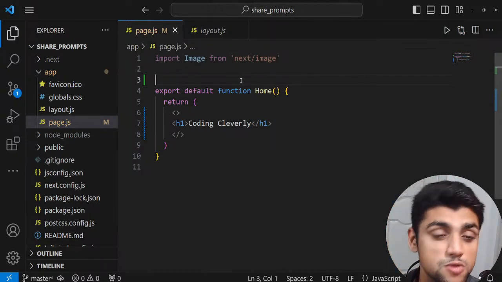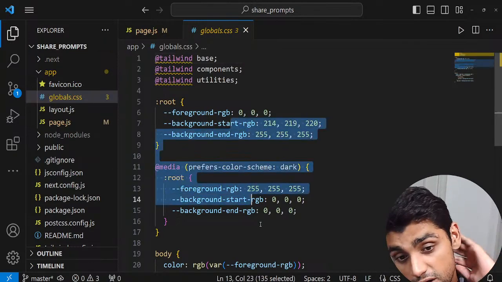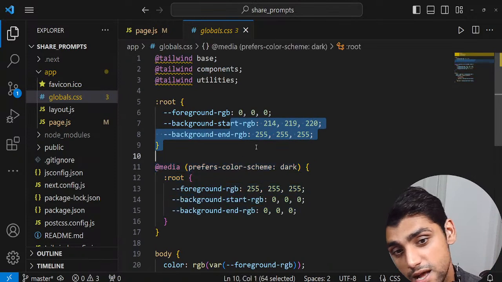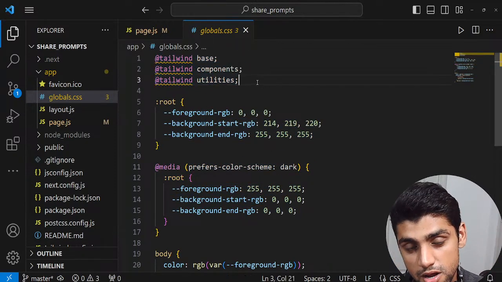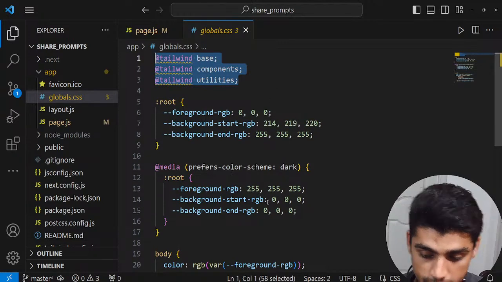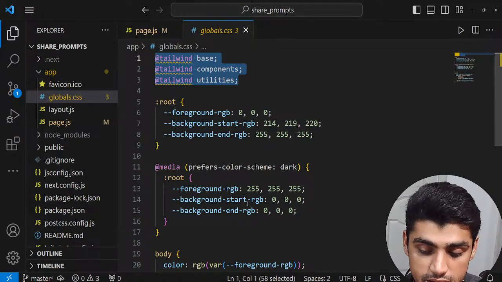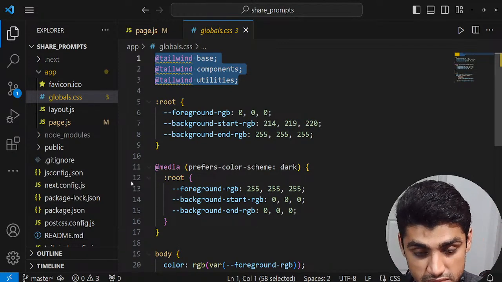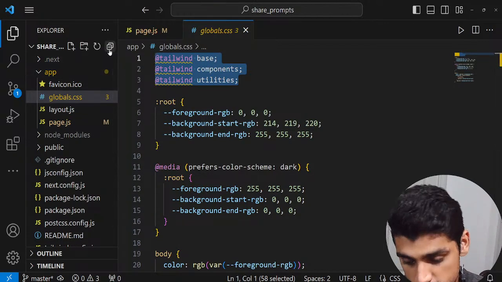Now, globals.css contains all the styles that are being applied in your entire application. These are some common styles. You can remove them. There are some Tailwind components installed before so that you could use Tailwind classes. But by default, all components created in Next.js are within the app folder, and they're called React Server Components.